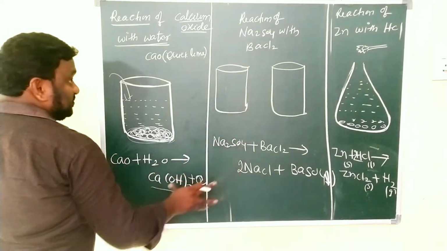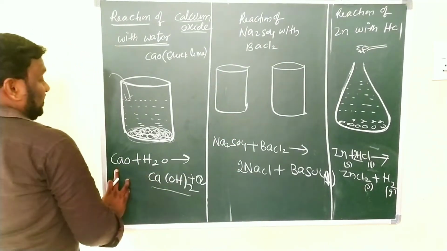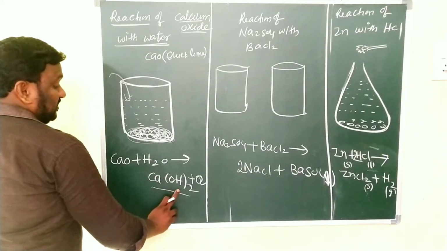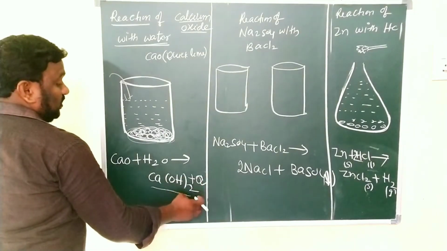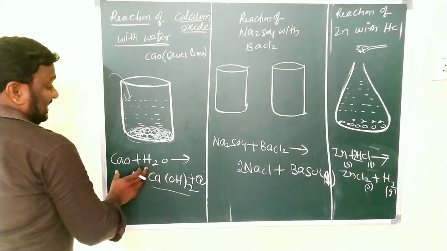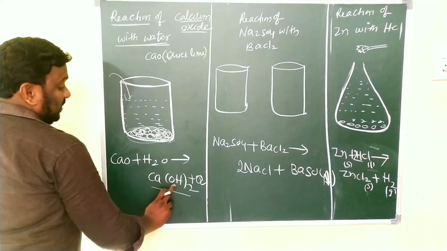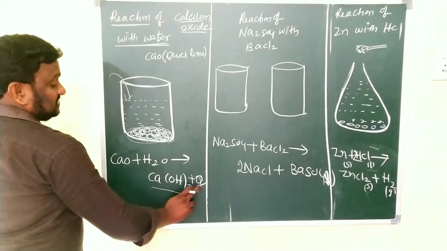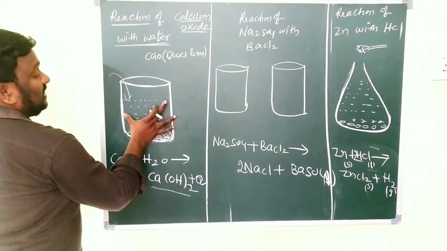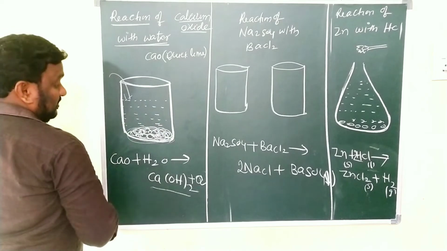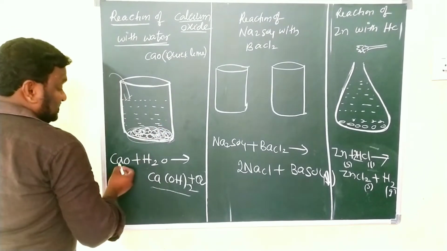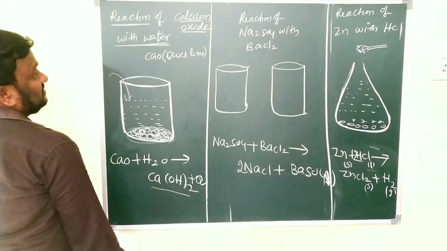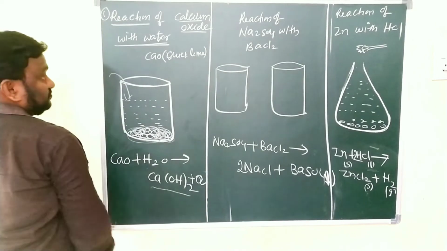Children, the board is not spacious, that's why I will just write here, look at the equation very carefully. CaO plus H2O gives Ca(OH)2 plus Q. Here Q means heat. Here CaO and H2O are the reactants and the product is Ca(OH)2. Along with the Ca(OH)2, some heat is liberated, that's why we can feel heat while we are touching the walls of the beaker. CaO plus H2O gives Ca(OH)2 plus Q. Children, this is about the first activity in our textbook.